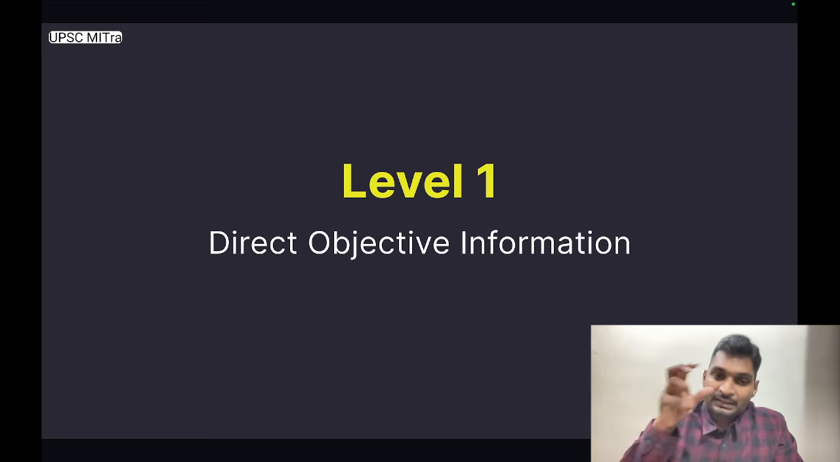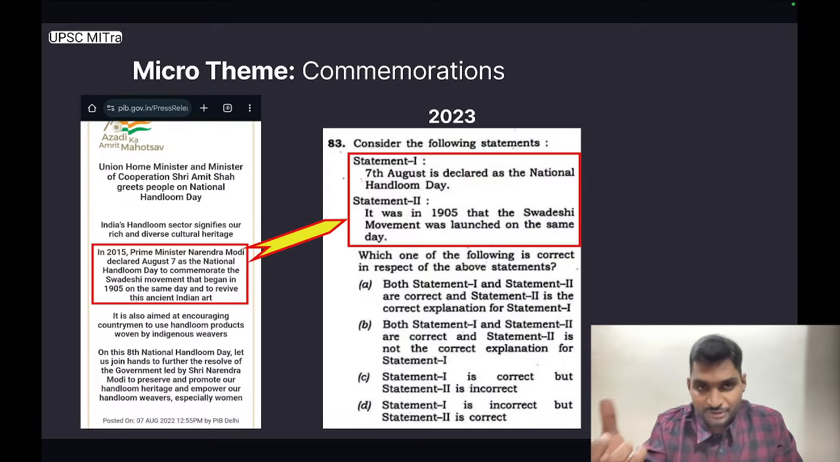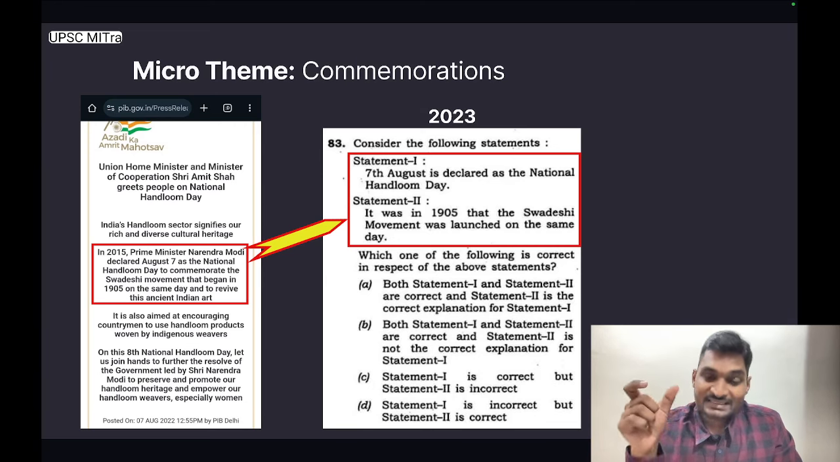At level one, direct objective information given in the press release is picked up by UPSC to frame a direct question. The first micro theme we are discussing is commemorations. When anything completes 10 years, 20 years, 100 years, that is important from the prelims point of view.